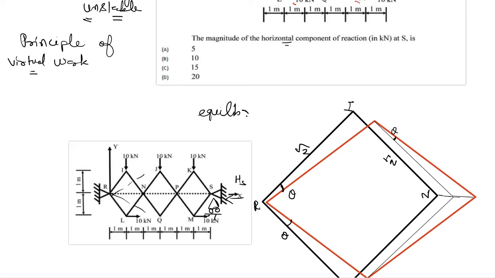Now, as per the principle of virtual work, for a body that is in equilibrium, if we give a virtual displacement, then the work done by the forces, the net summation of all the work done, is 0. Sigma U is equal to 0 as per the principle of virtual work.